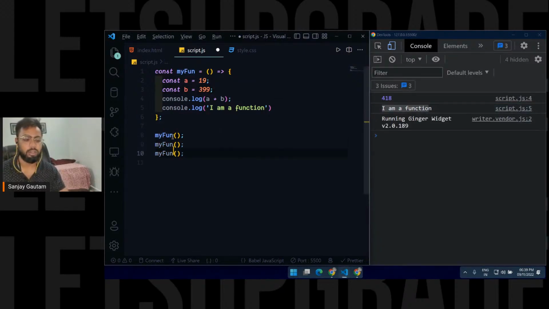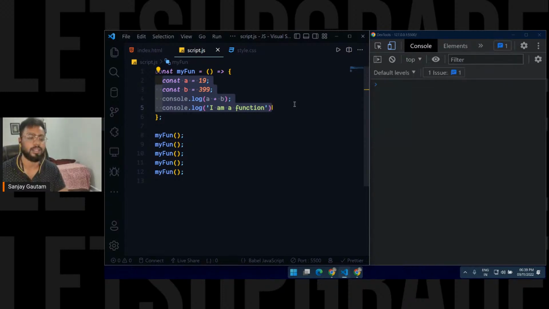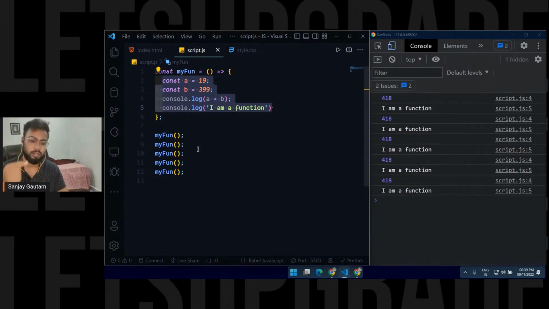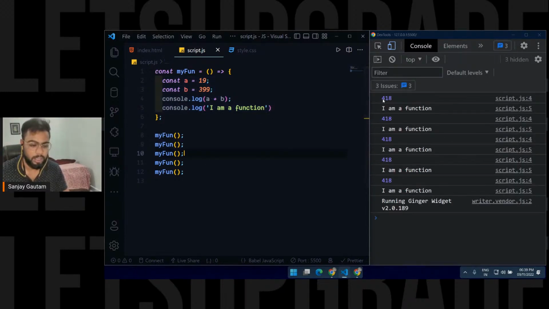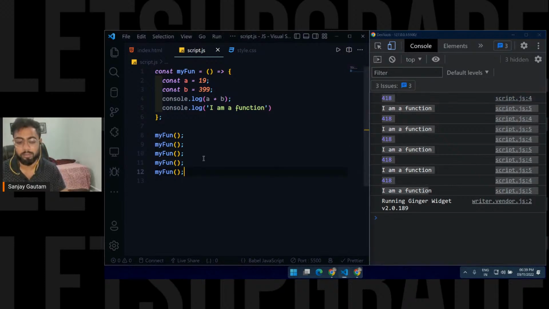And you can call your function as many times as you want. So I'm just going to call my function, let's say five times, and save it. And this piece of code is going to get executed 5 times. One time for this, one time for this, and again. So see, I'm getting this output 5 times. So this is a function in a nutshell.